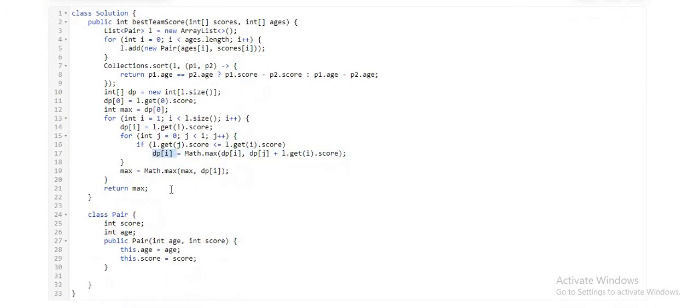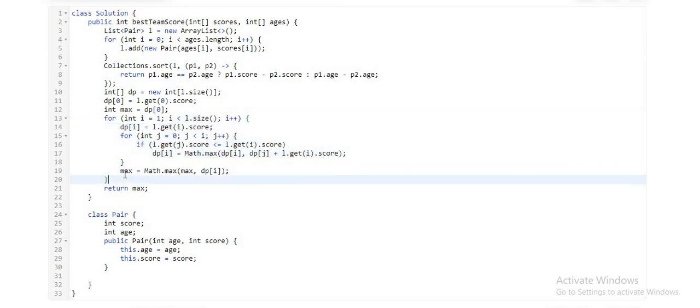If you have an idea of the longest increasing subsequence, you will get this logic. If you don't know what the longest increasing subsequence is, you can refer to that article on GeeksforGeeks, and then come back to this problem. It will make more sense to understand this logic in a better manner.